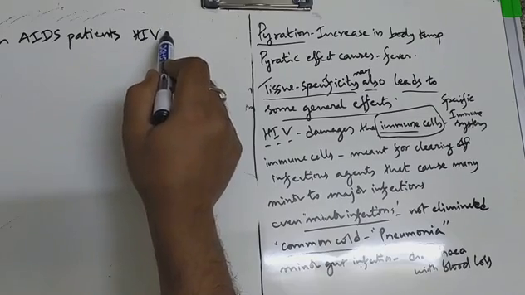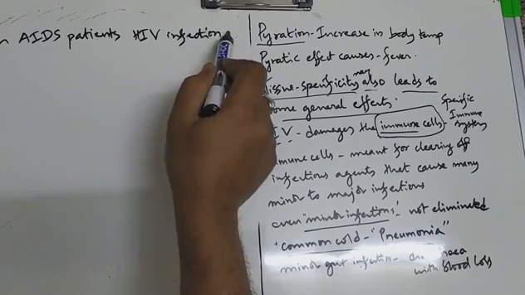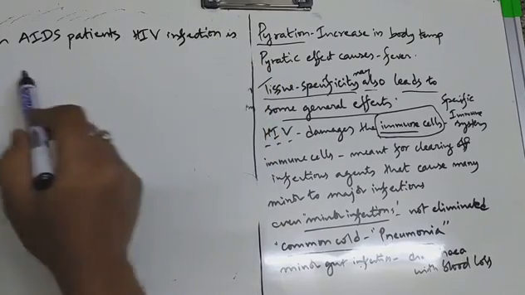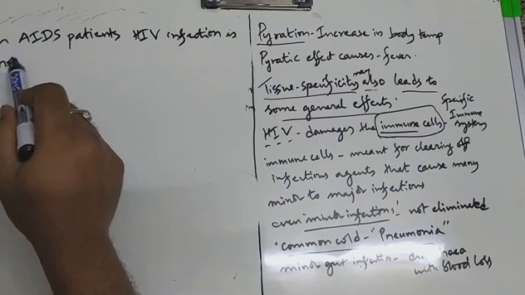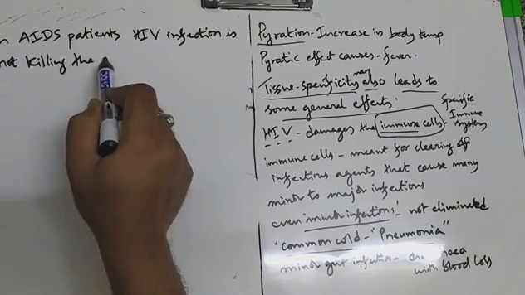HIV infection is not killing the people. Then what is killing the people?